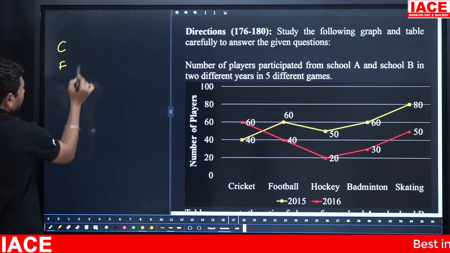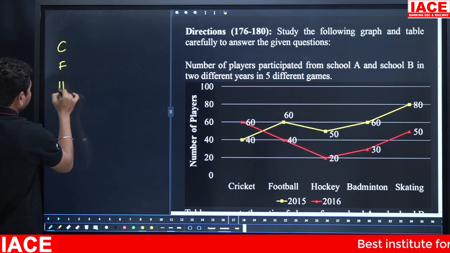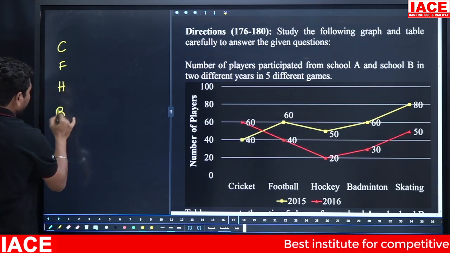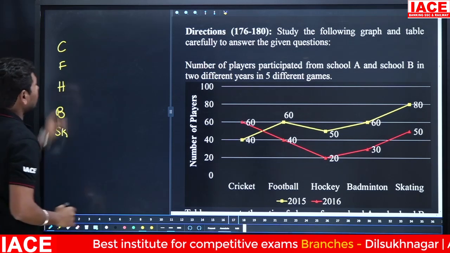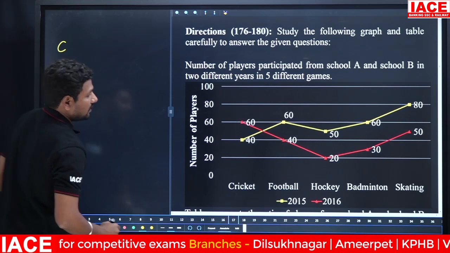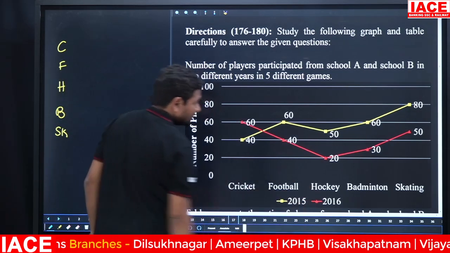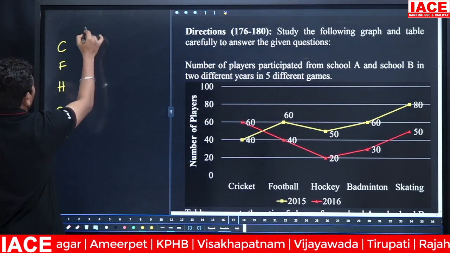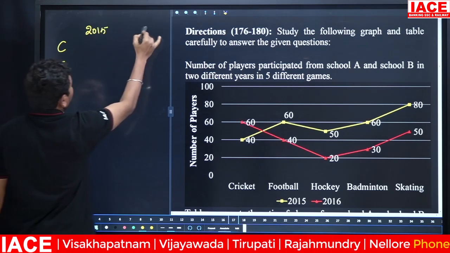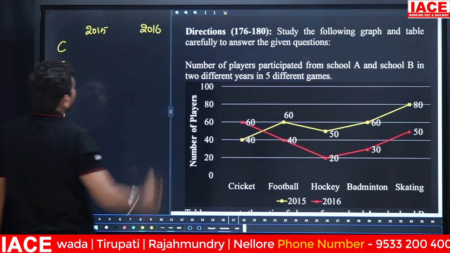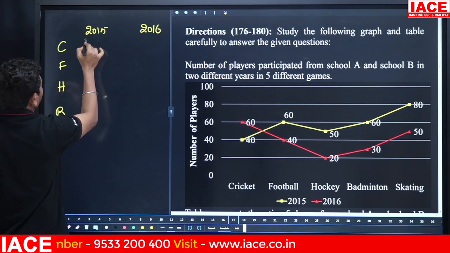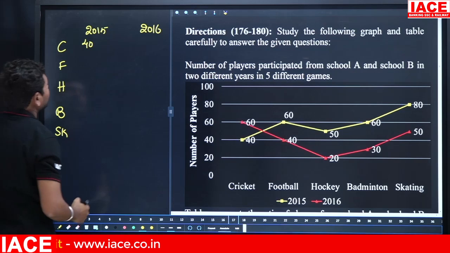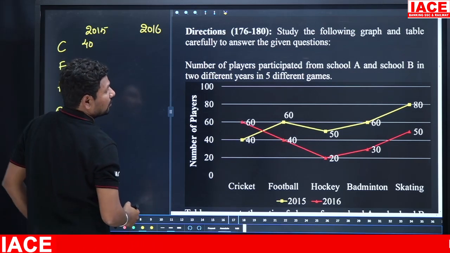Cricket and football, the next one is hockey, the next one is badminton, and the next one is skating. Here there are 2 years, 2015 and 2016. Here is 2015, and the next one belongs to 2016. In 2015 how many members are there? 40 members are there. And how many members does 2016 contain?